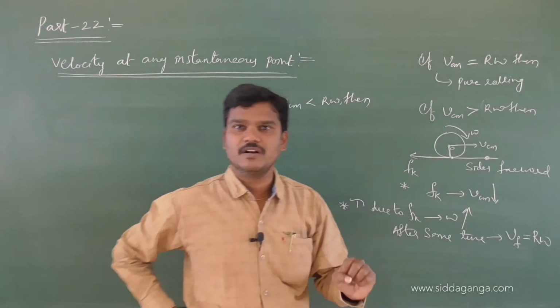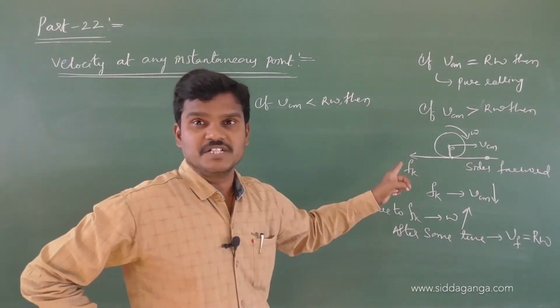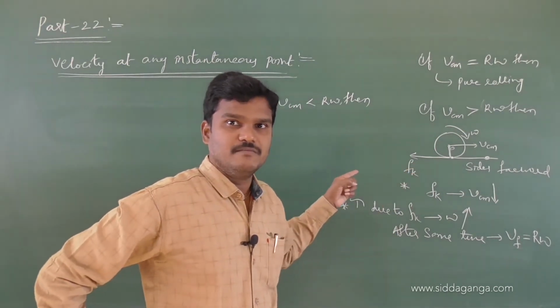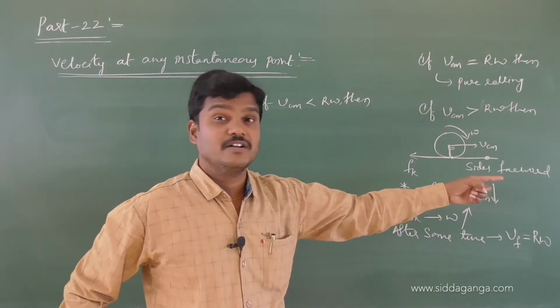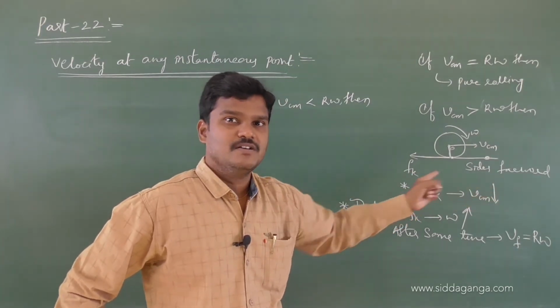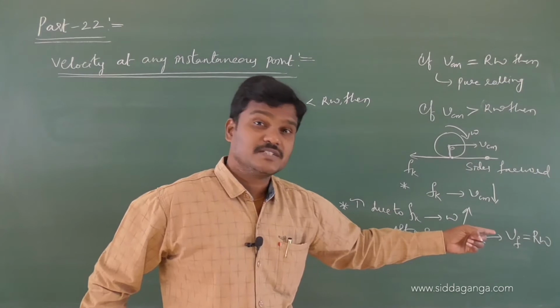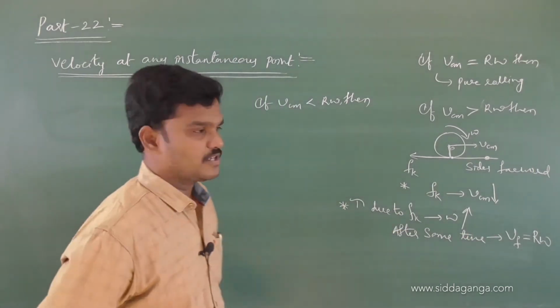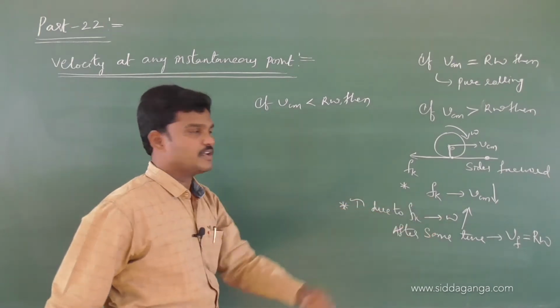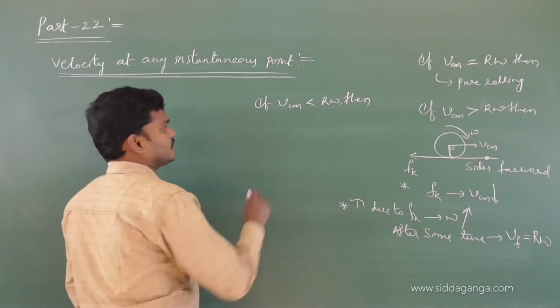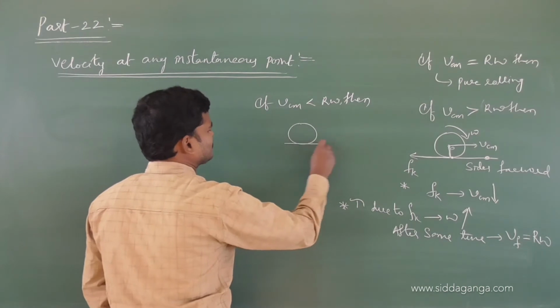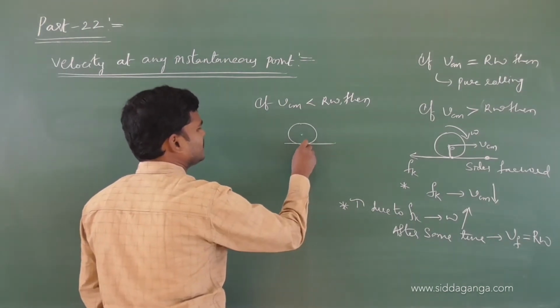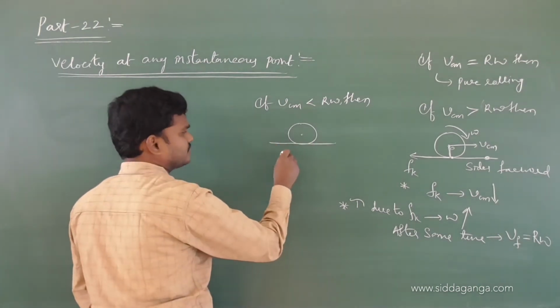Based on the given data, we can take 2 equations here. One equation in translatory motion. Already we did some problems in previous classes. One more equation by considering rotational motion. Solve the 2 equations, you will get the answer. We can find what is that Vf. If Vcm is less than R omega, then the body slides backward.